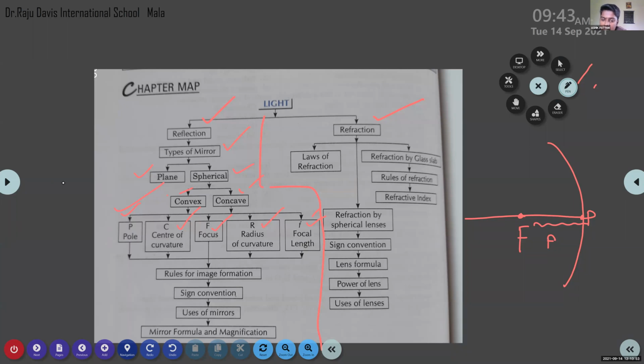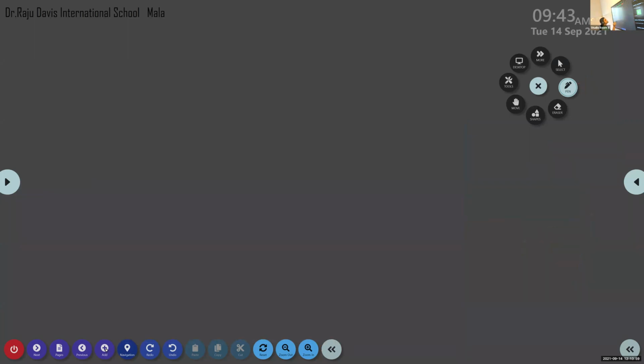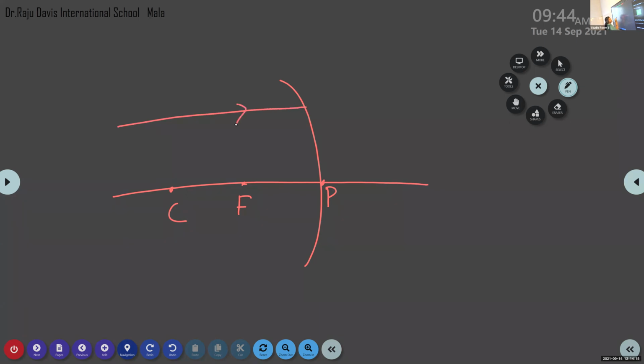It emerges parallel to that of the principal axis. So here we can make a quick revision of these rules for the image formation. According to our first rule, suppose we are considering, here we have pole, focus, and here center of curvature. If the ray of light is coming parallel to the principal axis, this is our principal axis, after the reflection, it is passing through principal focus. This is our first rule for the image formation.